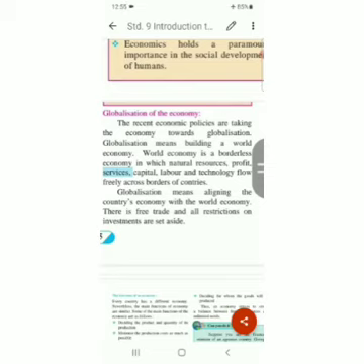All these resources are used similarly at the same time in all the countries. That is called globalization of the economy. Globalization means aligning the country's economy with the world economy. Every country's economy should be the same, aligning with the world's economy. Okay, that is called globalization.